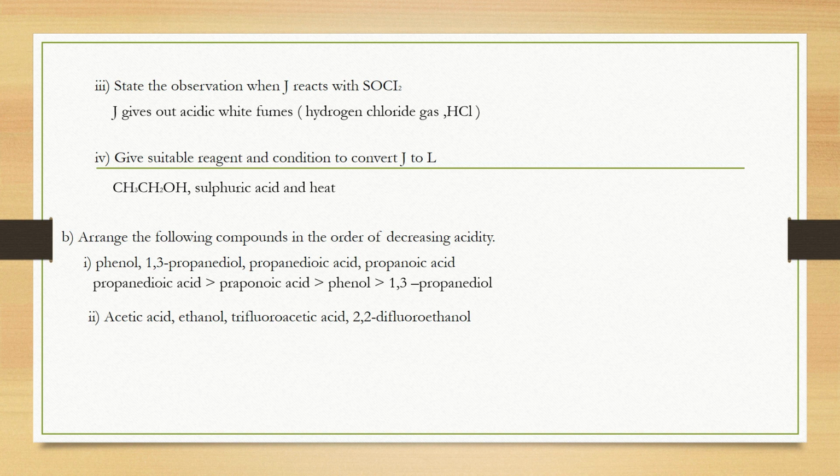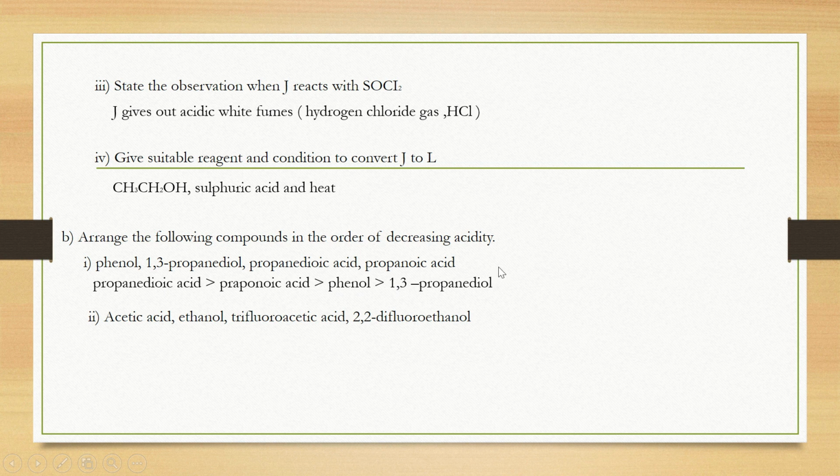The highest acidity is propanedioic acid, and second is propanoic acid. Propanedioic acid has the highest acidity, followed by propanoic acid, then phenol. Phenol is second last for decreasing acidity, and last is 1,3-propanediol.